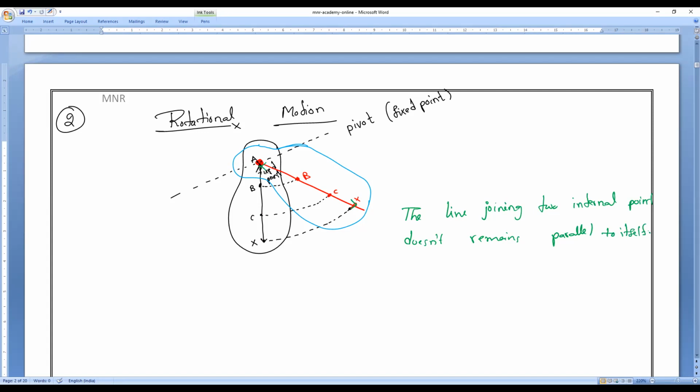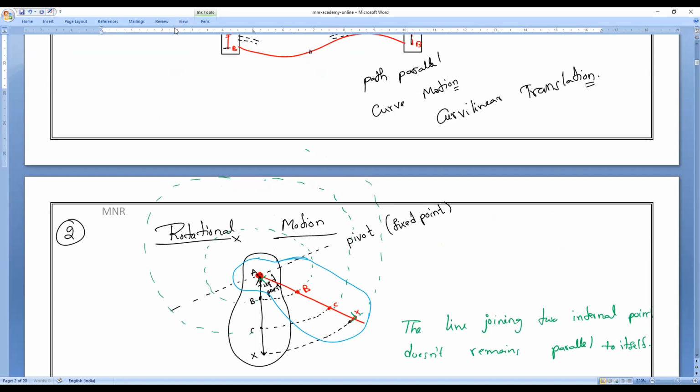And in this rotational motion, all the particles make a circular path about what point, everybody? Suppose point B makes circular motion. It will be revolving and coming like this. The C particle will go like this, make a circular path and come like this. And the X particle will go like this, make a rotation and finally come to the same position.